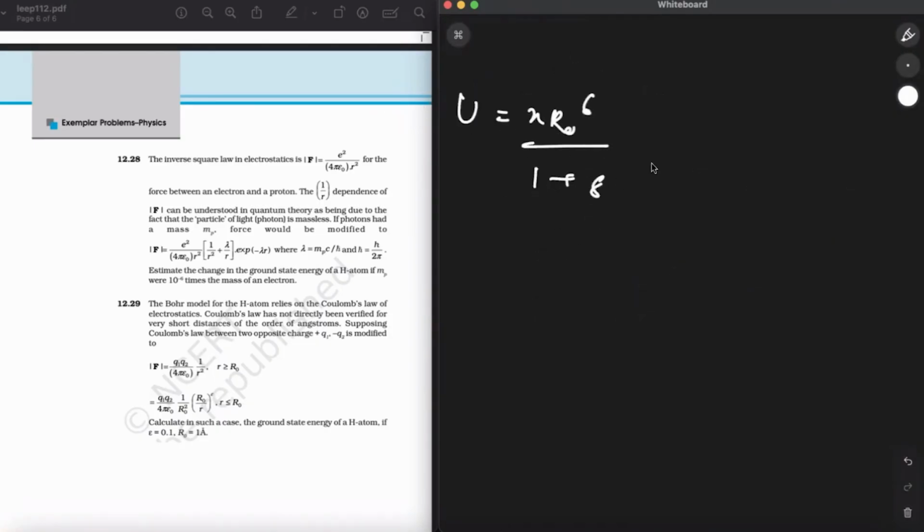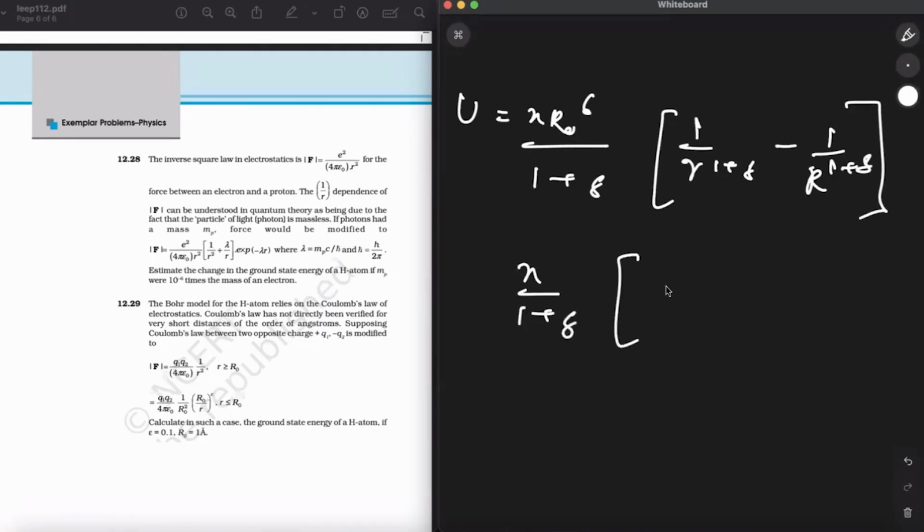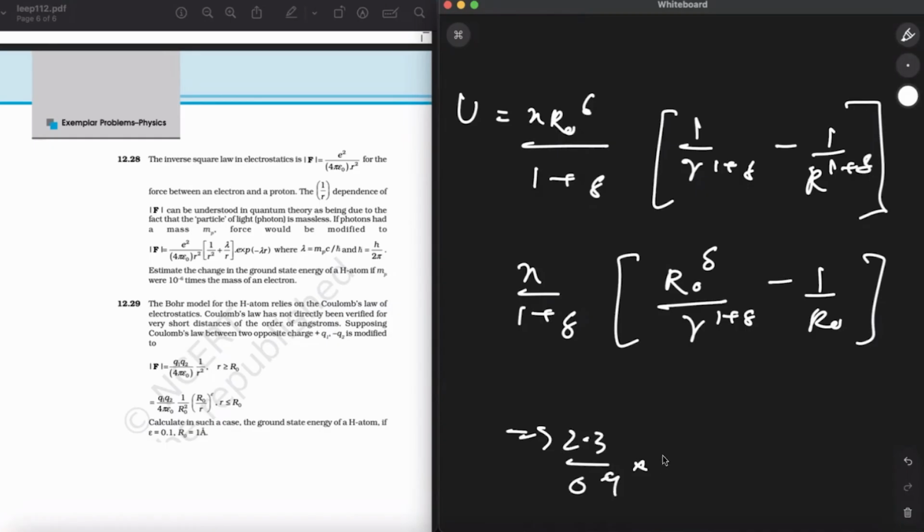Upon 1 plus delta, 1 upon r to the power of 1 plus delta minus 1 upon capital R to the power of 1 plus delta. Okay, so x upon 1 plus delta, r naught delta, times 1 upon r to the power of 1 plus delta minus 1 upon r naught. So putting the values over here and solving, 2.3 into 10 to the power of minus 15, and 0.8 to the power of 0.9 minus 1.9.